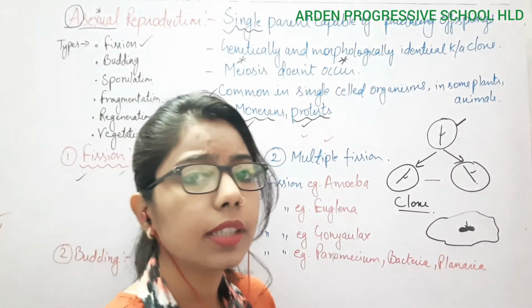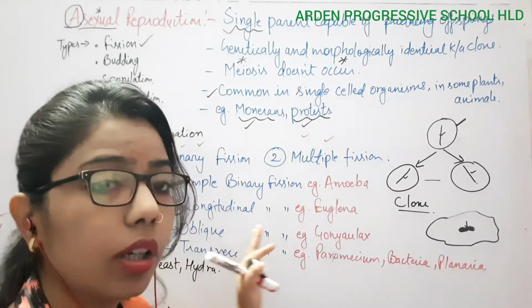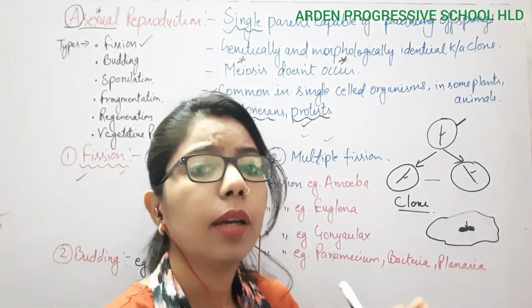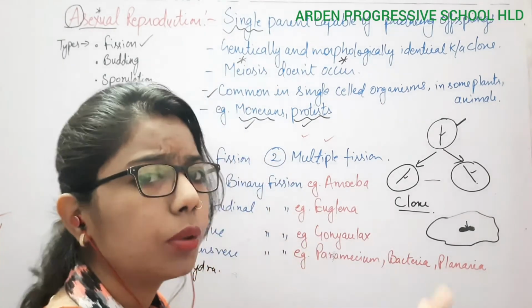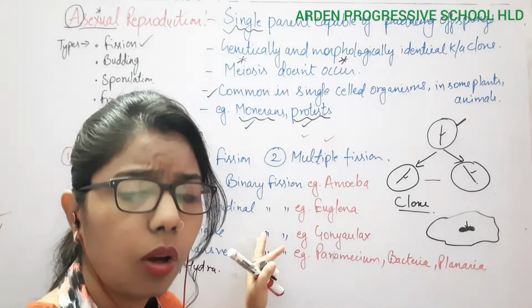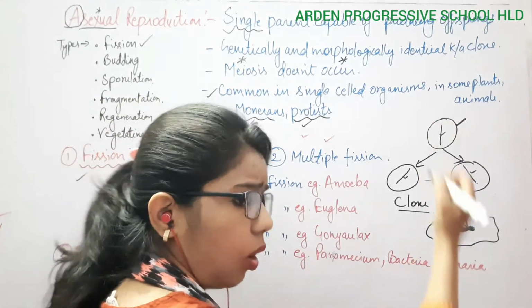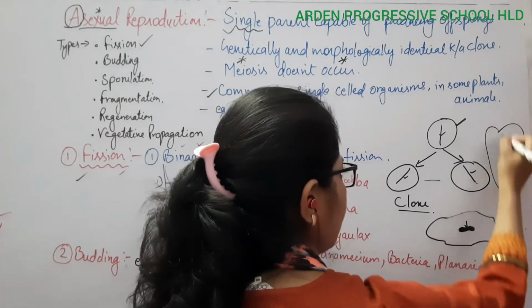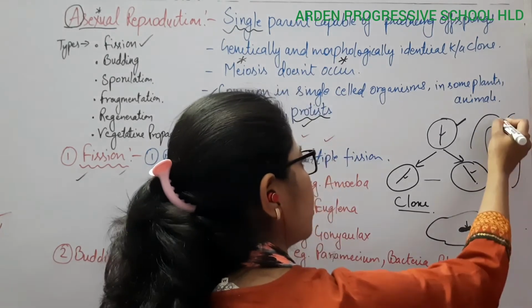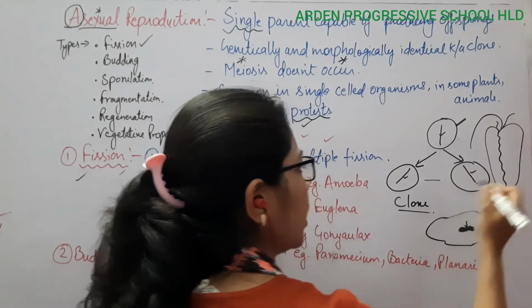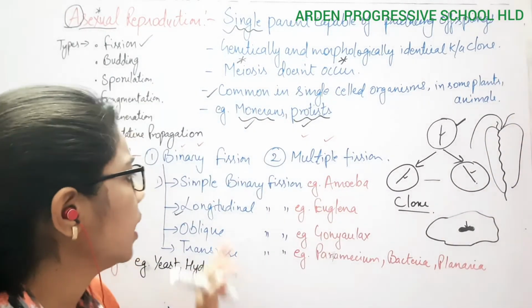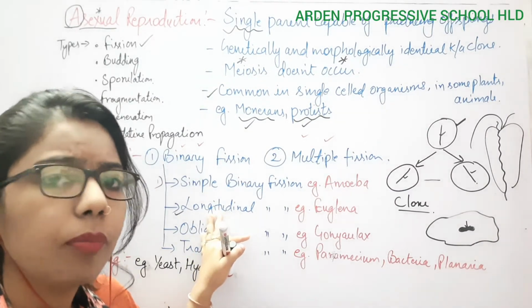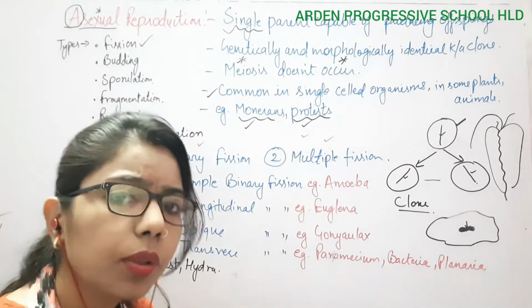Longitudinal binary fission means that whenever the parent body gets divided into two parts on the longitudinal basis. For example, this is Euglena. When there is division along the longitudinal axis, it comes under this type of binary fission. The example is Euglena.